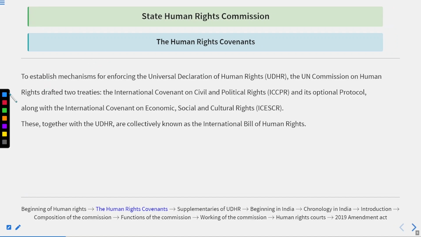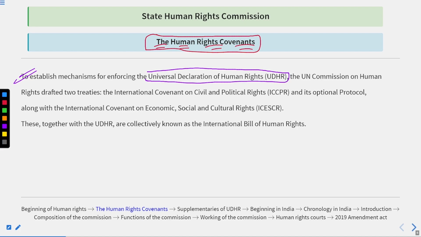Here we are going to see human rights governance. So we can say, to establish mechanisms for enforcing the UDHR. It means that the UDHR was formed on December 10, 1948. So the commission had submitted a list of particular rights and the declaration.